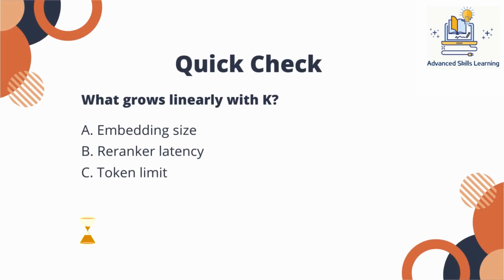Quick check. 2 seconds. What grows linearly with K? A. Embedding size. B. Reranker latency. C. Token limit. Keep your guess. The answer is B. Reranker latency.